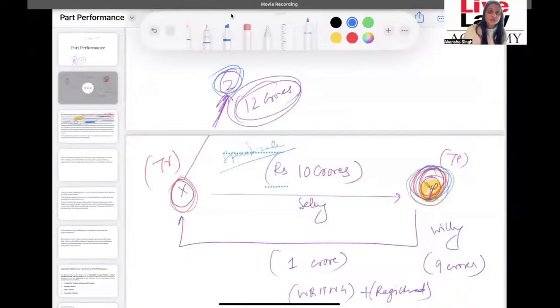Or if Y was in possession of the property, and now X is trying to dispossess, or has dispossessed, we have a remedy under Section 6 of the Specific Relief Act as well. So these are remedies that are available in the other law.